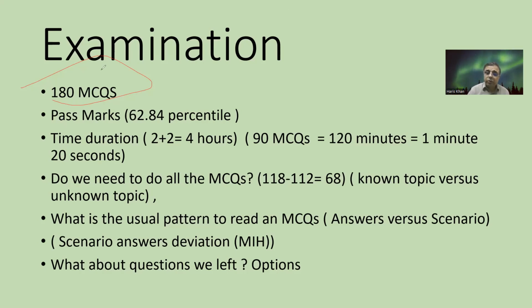There are a total of 180 MCQs divided into two parts: 90 MCQs in the first part, which is 2 hours, and 90 in the other part. The usual trend is that paper A is easy. Till last year, when they were in the third or fourth year of conducting the exam, they were making the paper easy. The initial 8, 10, 15 questions were easy, then the middle questions were difficult, then the last 10, 15 questions were easy, right?